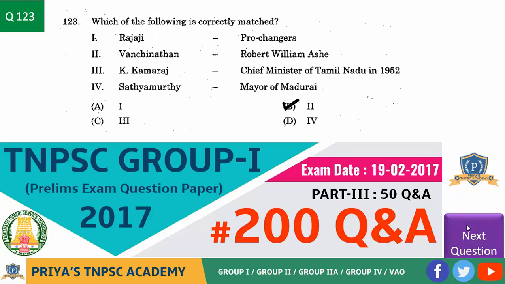Next question. Which of the following is incorrectly matched? Rajaji, Pro Changes; Vanchinathan, Robert William Ashe; K. Kamaraj, Chief Minister of Tamil Nadu in 1952; Satyamurthy, Mayor of Madurai. So, answer is option B, that is Vanchinathan, Robert William Ashe. That is correctly matched here.